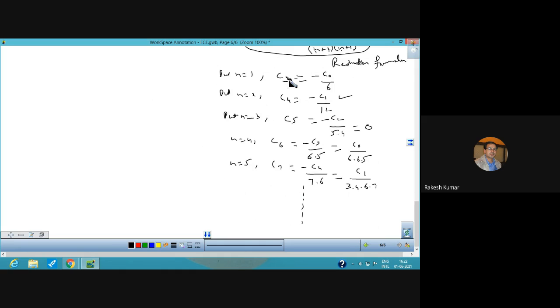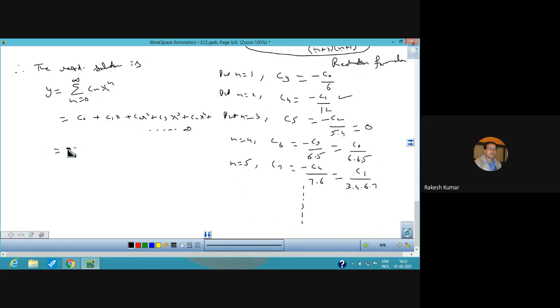So in this way, you will be able to find out all the constants. Therefore, the required solution of the given differential equation is y. This is the solution which we have assumed, sum from n equal to 0 to infinity of Cn x raised to power n. Now you know what that was? That is C naught plus C1x, C2x square, C3x cube, C4x4 plus so on. Now put the values.